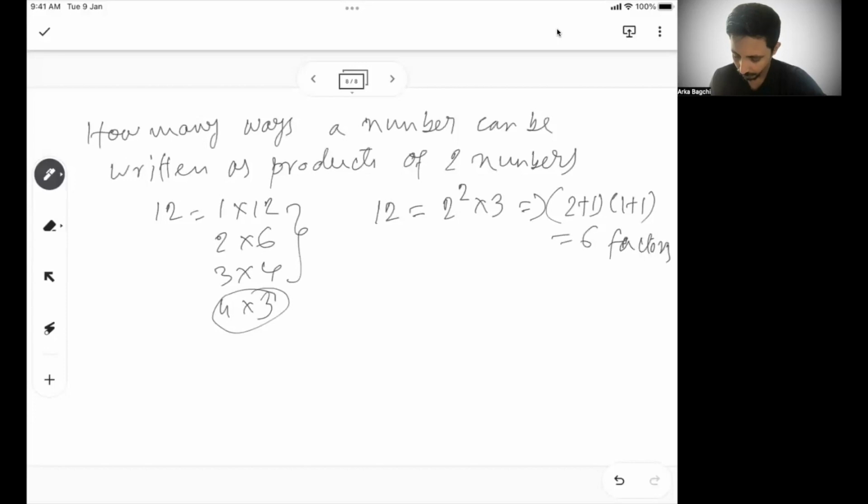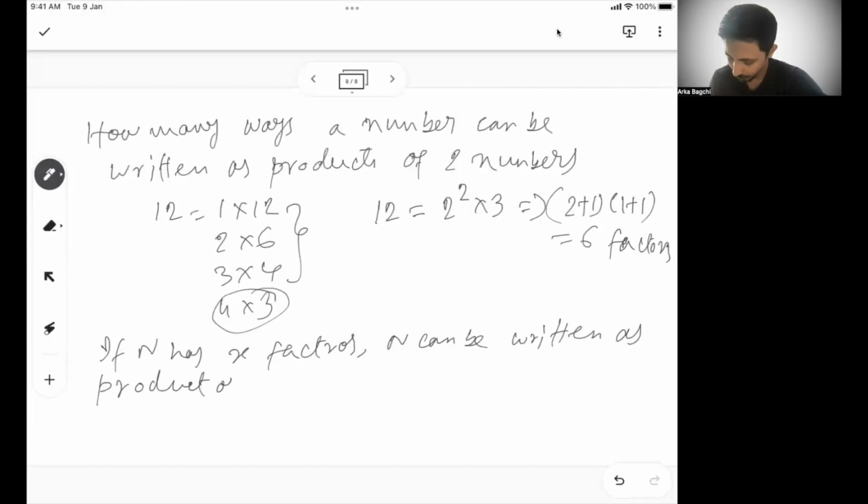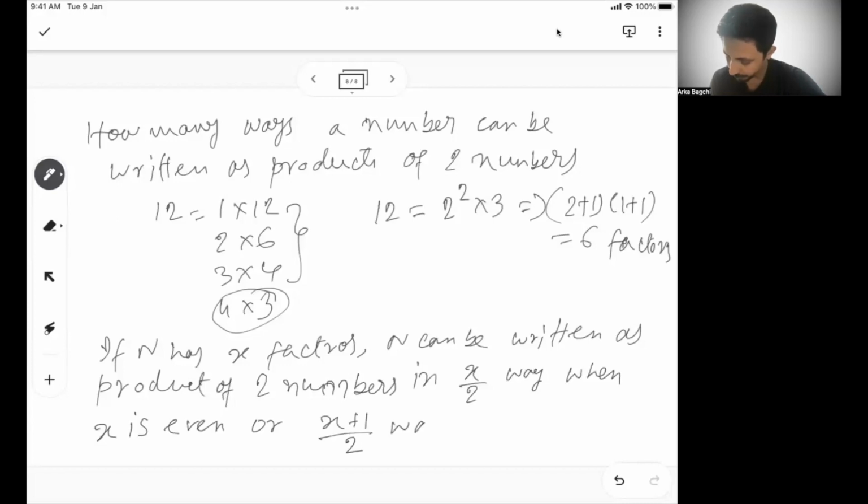So if n has x factors, n can be written as a product of two numbers in x by 2 ways when x is even, or (x plus 1) by 2 ways when x is odd.